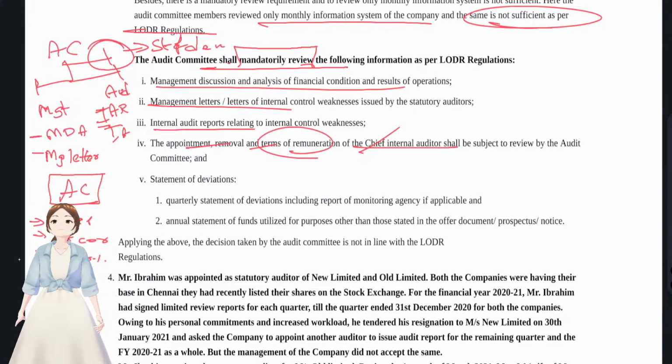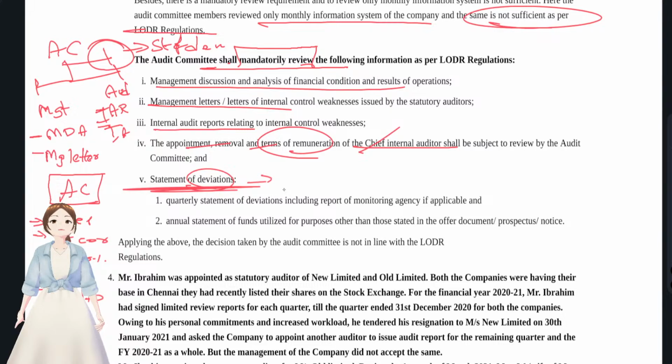They will also check the purpose for which funds were raised, like IPOs or FPOs, term loans, or preferential allotment, whether they were used for that purpose or not. If there were any deviations, you have to check. The audit committee has to mandatorily review the statement of deviations.